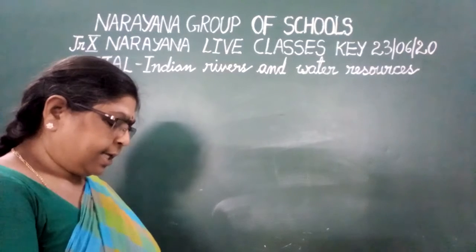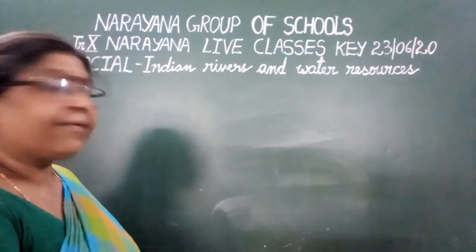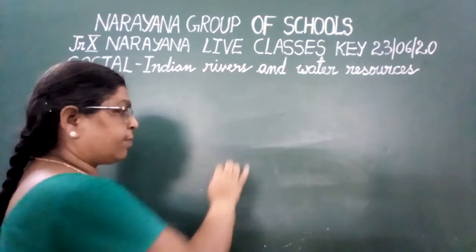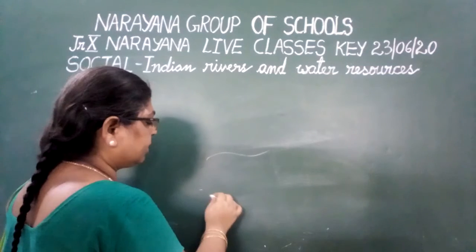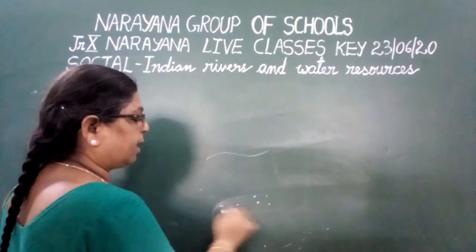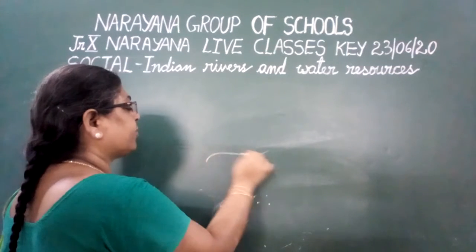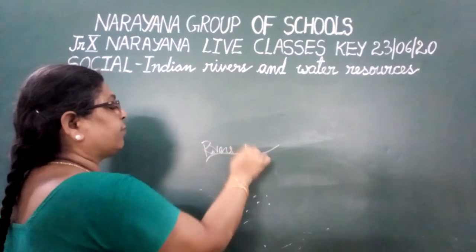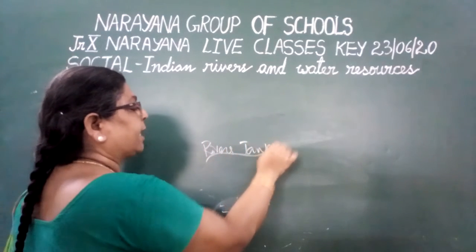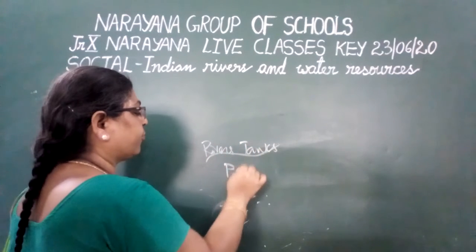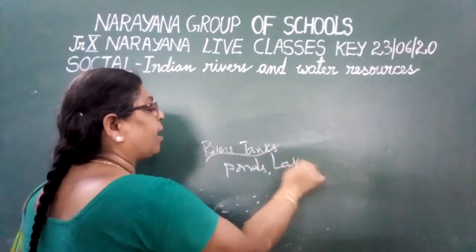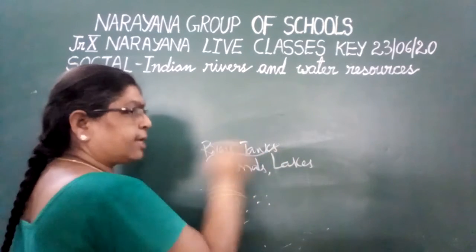Now the next one is surface flows. You know that water flows in two ways: one is on the surface and the other is underground water. On the surface, water flows in the form of rivers and tanks. Tanks are also surface water flows. Ponds, lakes, all these are examples of surface waters.